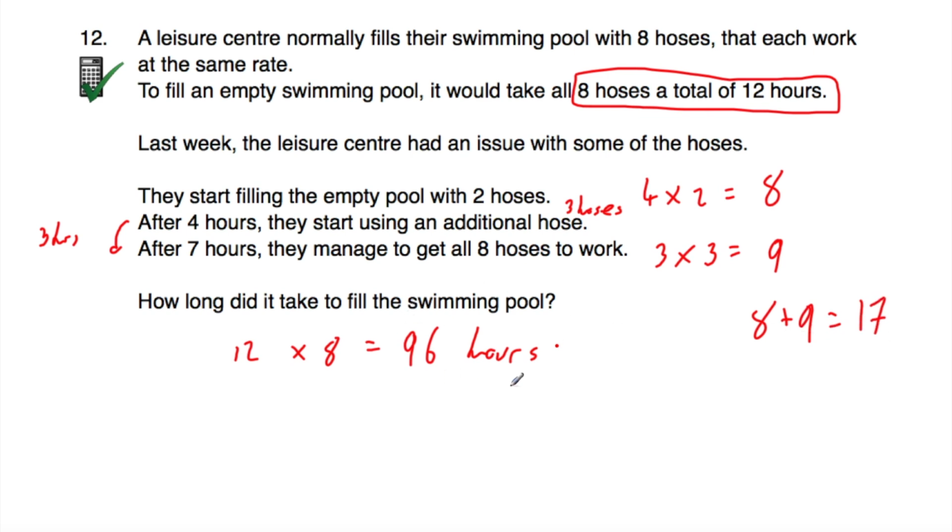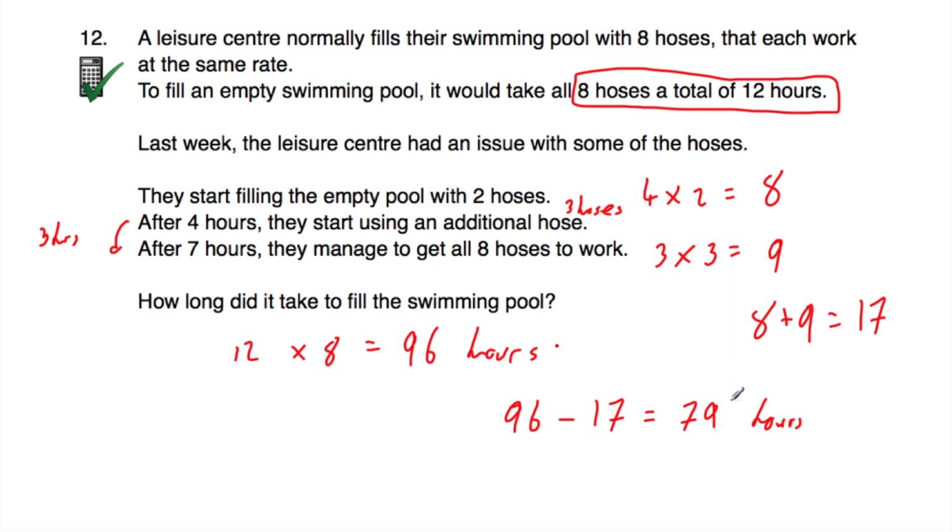Now we know that they need 96 hours worth of water being pumped into the pool. So if we do 96 take away the 17, that's equal to 79 hours. So at this point, after these 7 hours, if they just resorted back to using one hose, it would take 79 hours to fill up the pool at that stage. But there's not just one hose, there's 8 hoses.